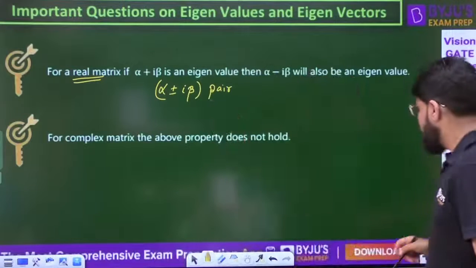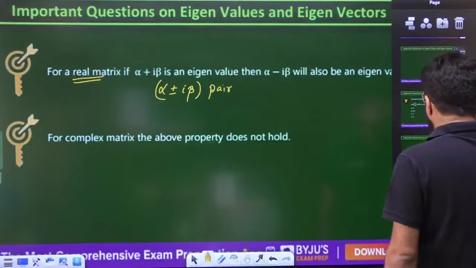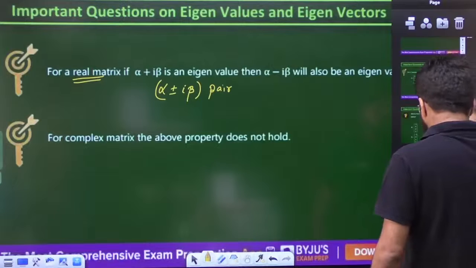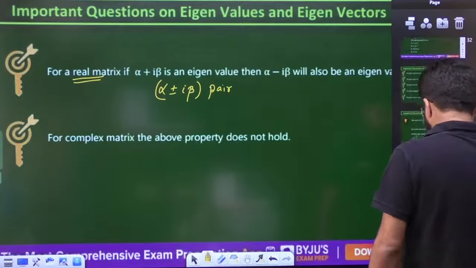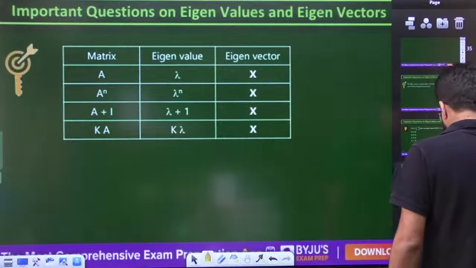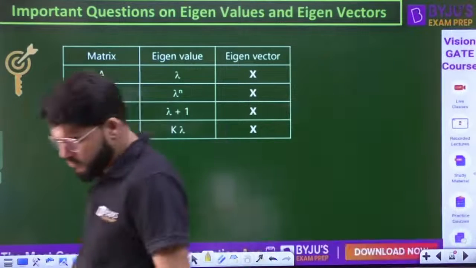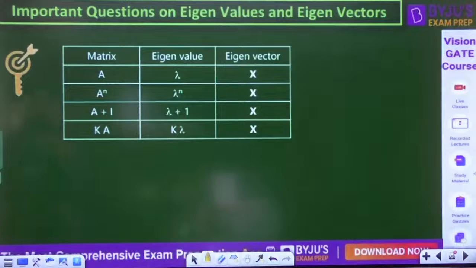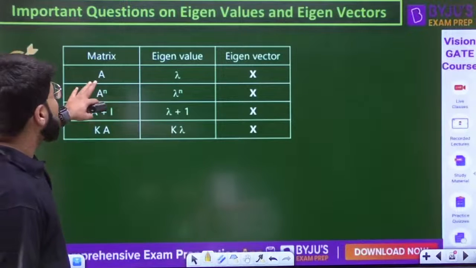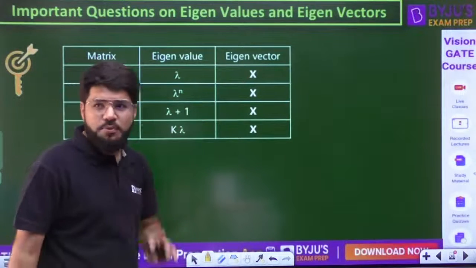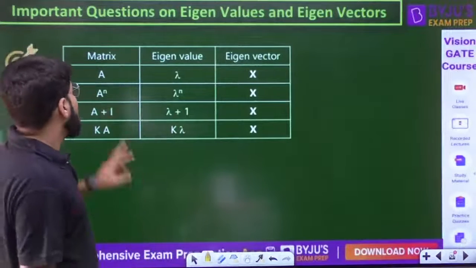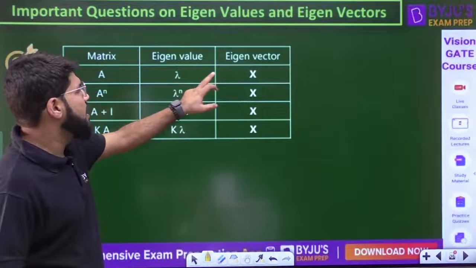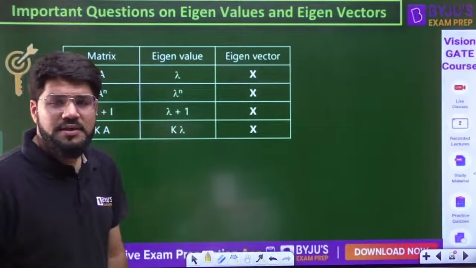Now, the next point to learn for this question. I'm just mixing some properties here. Okay, but no problem. Have a look into it. Important hai. These are very important properties. So you are given a matrix A whose eigenvalue is lambda and suppose the eigenvector is x. We'll come to eigenvector questions also very soon. You are given a matrix A whose eigenvalue is lambda and eigenvector is x. Clear?